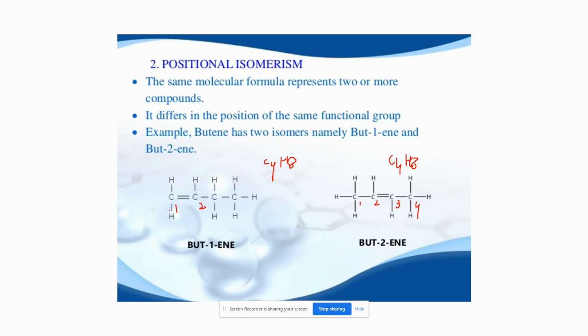Do you think these two compounds have the same chemical behavior? No. Why? Because the position of the double bond is different, so it matters. That defines the chemical as well as physical nature of these two compounds, but they have the same molecular formula. The difference is in the position of the functional group. So these types of compounds come under positional isomerism.